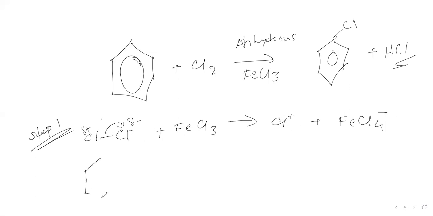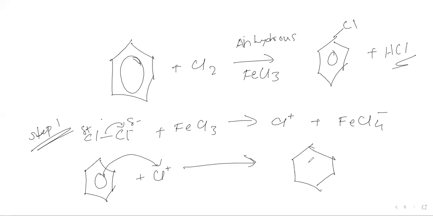This electrophile will get attacked by this benzene ring. So Cl plus, this benzene ring, or we can also say this is a pi electron ring. The name could also be interchanged. We can say benzene ring or pi ring. So this pi ring attacks this chlorine, forming a structure of hydrogen and chlorine.